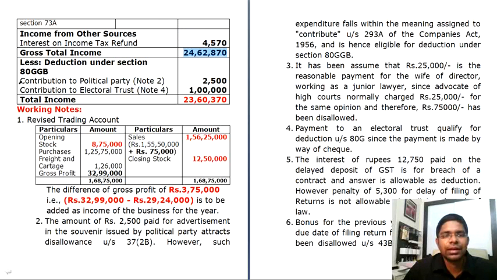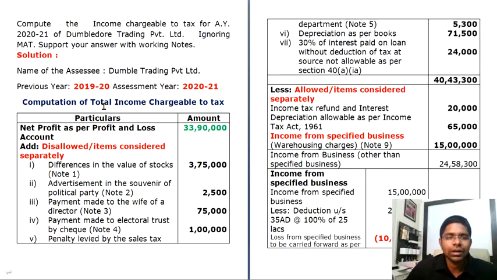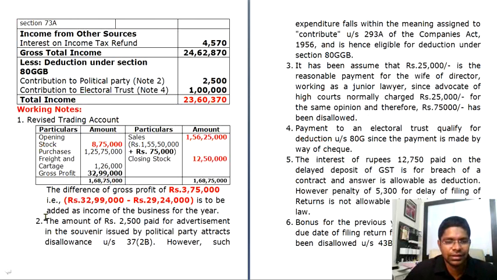These two you can claim deduction under 80GGB. It is not 80G. I think I told you deduction under section 80G, but it is 80GGB. Both of them are 80GGB. And then your total income is 23,60,370.